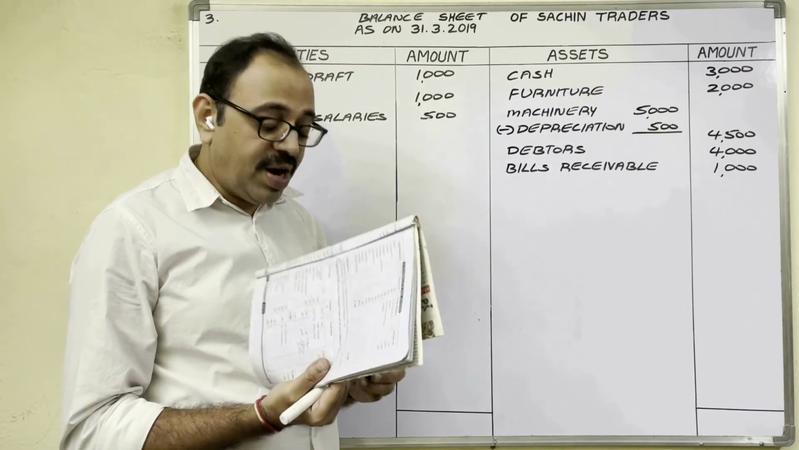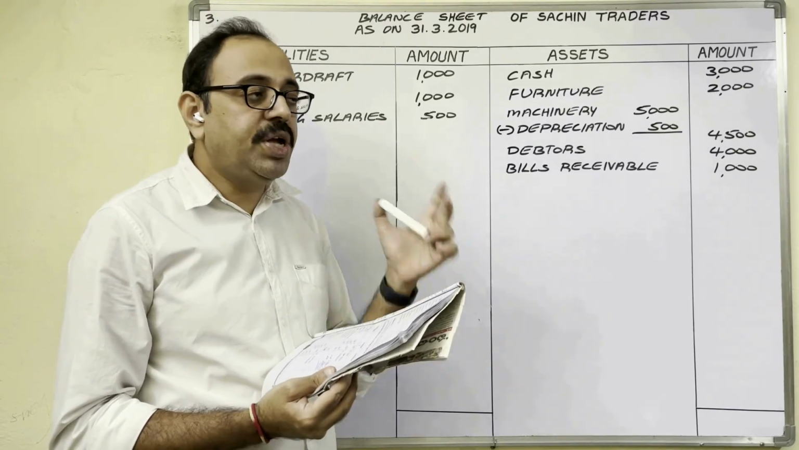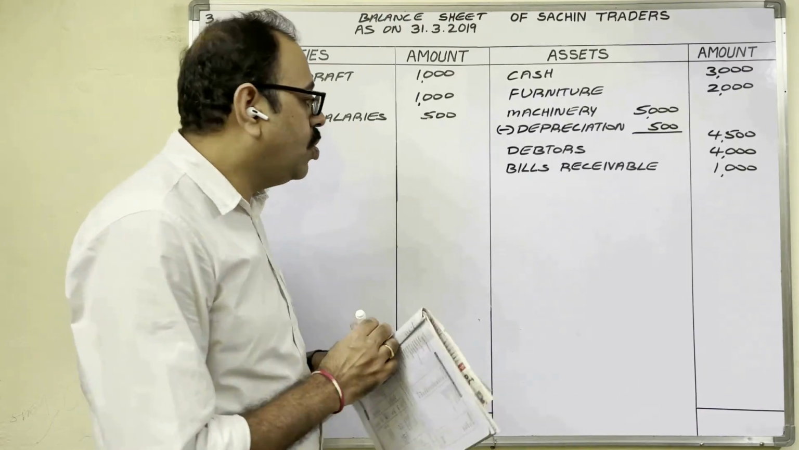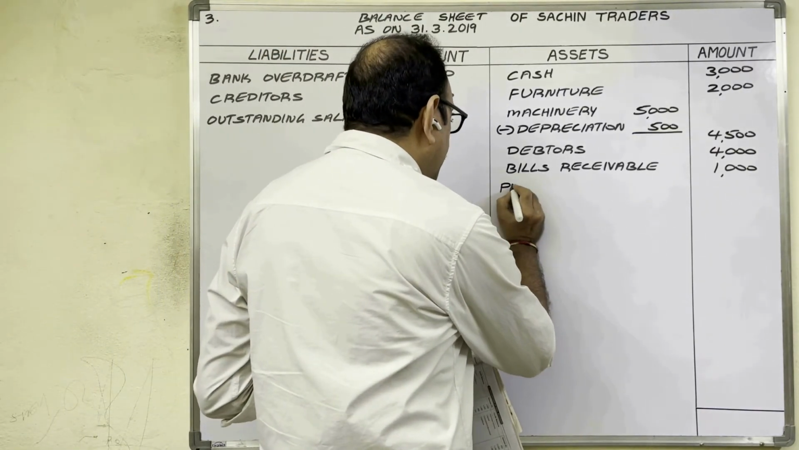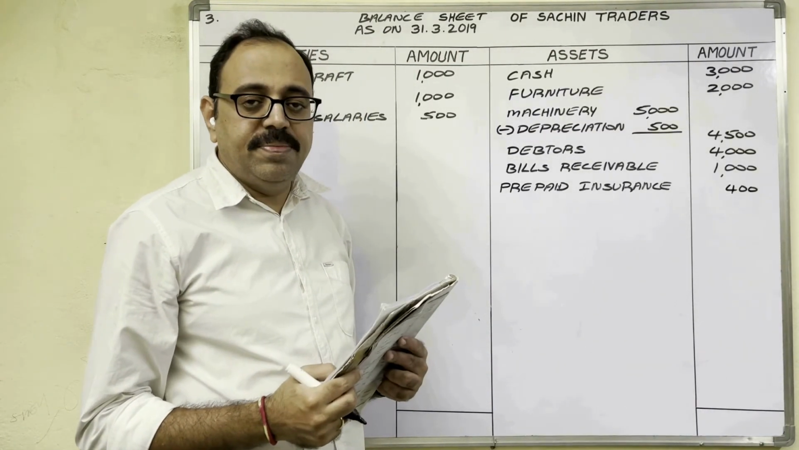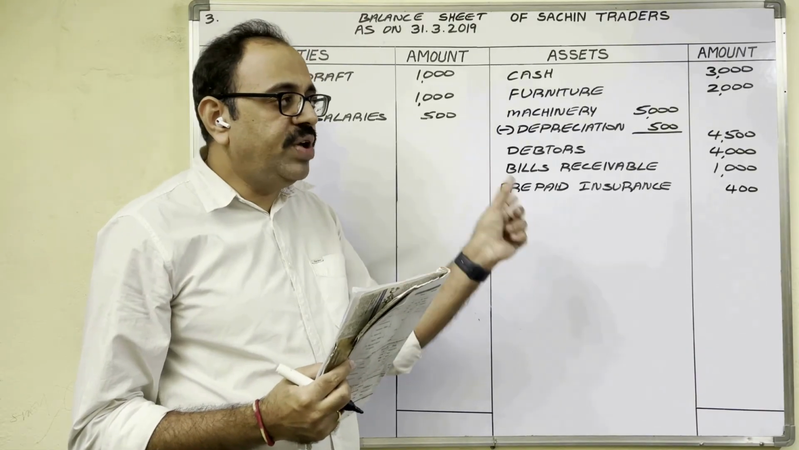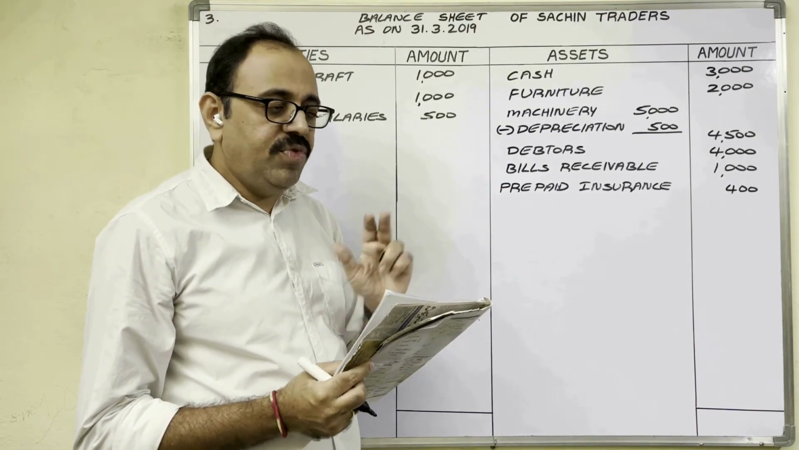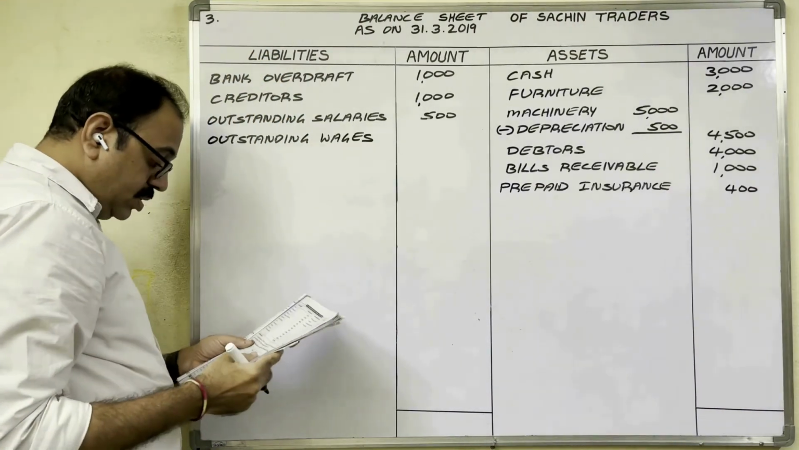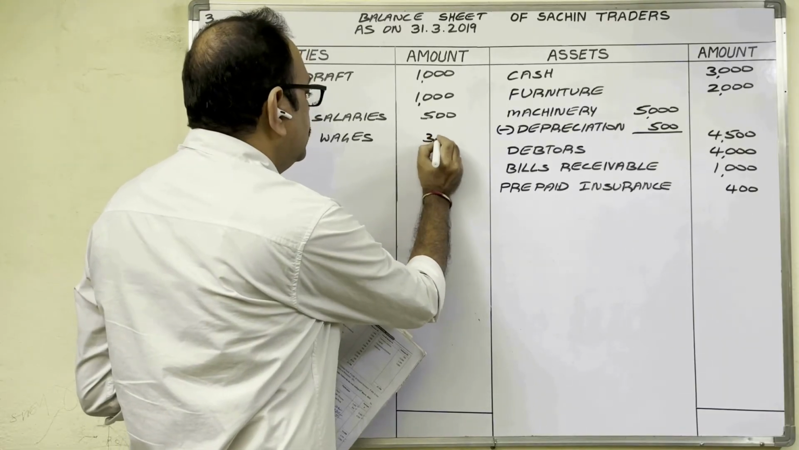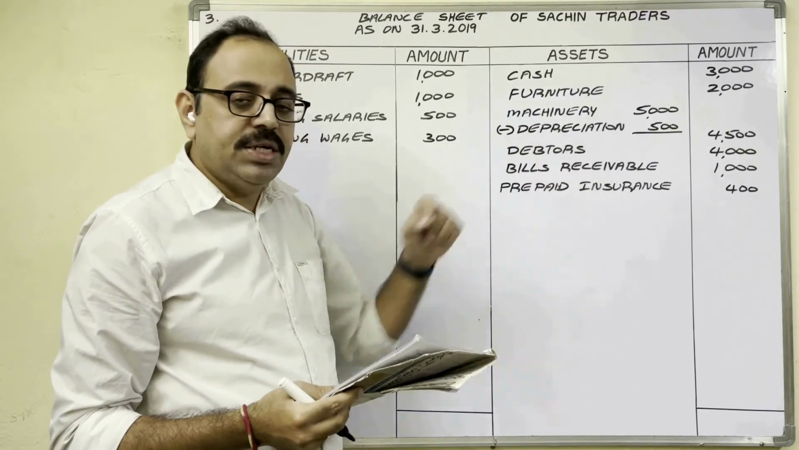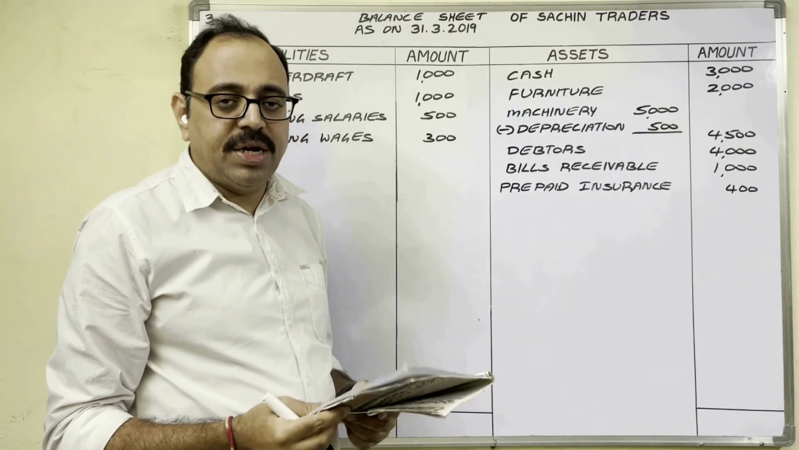So prepaid insurance 1 time in profit and loss account from insurance we subtracted. Second time it is an asset. Therefore show on asset side. Prepaid insurance 400 rupees. Outstanding wages 300. 1 time in trading account to wages we added. Second time we have to pay wage. It is a liability. Liability side we have to show. Amount 300 rupees. Fifth point, depreciation on machinery 10% completed. We have subtracted here. So all amounts are completed.